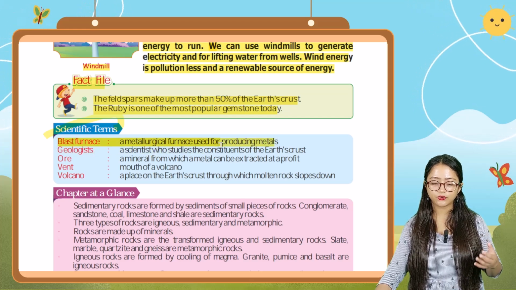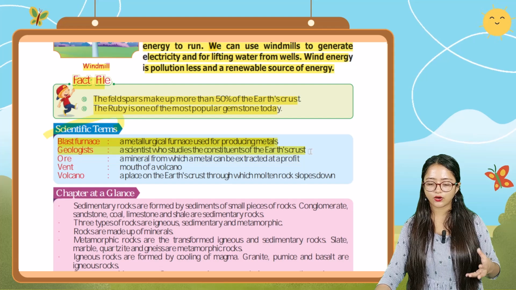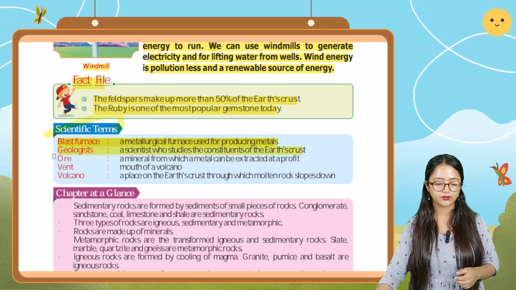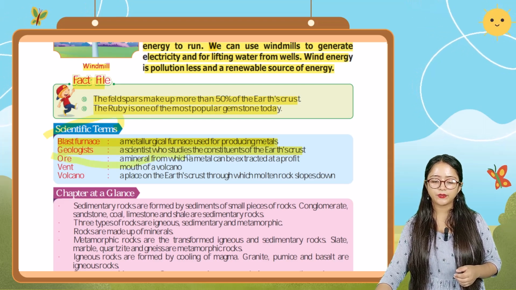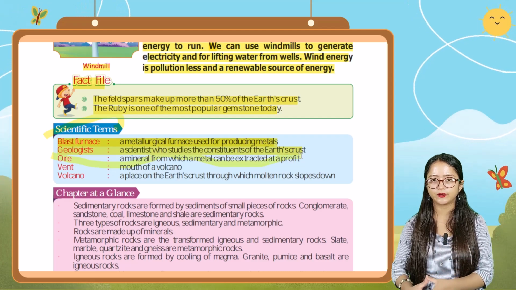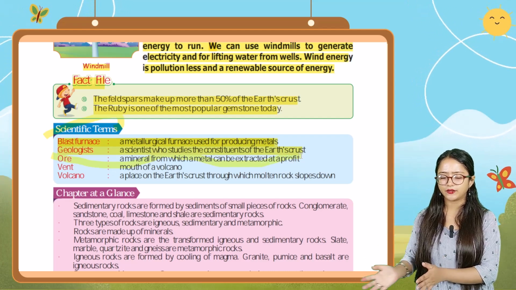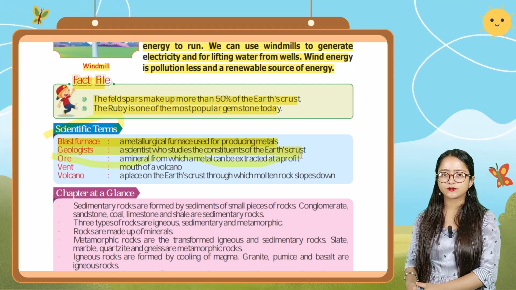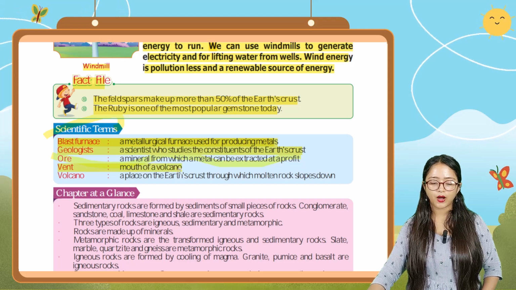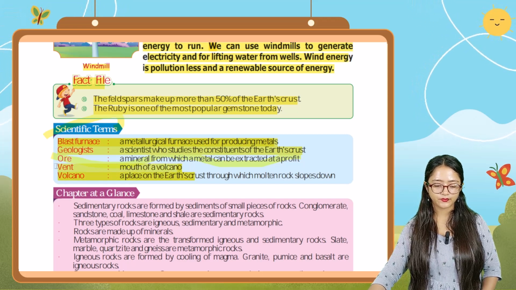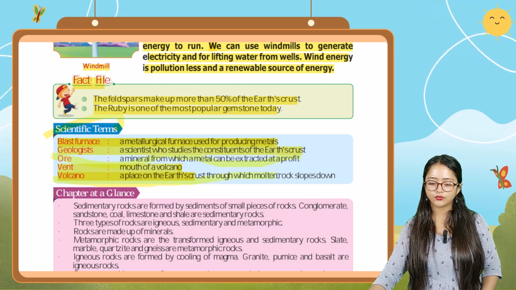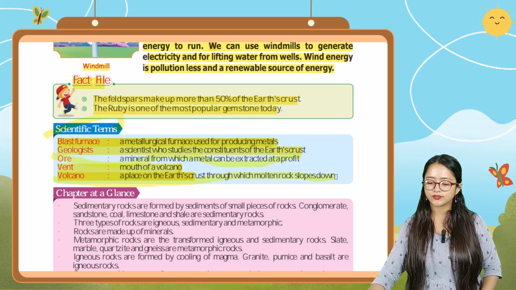A scientist who studies the constituent of the earth crust, who studies the rocks and the earth crust, is known as a geologist. Next, ore: a mineral from which a metal can be extracted at a profit. So that is known as ore. Then next one, vent: the mouth of a volcano. Next, volcano: a place of the earth crust through which molten rock flows down.